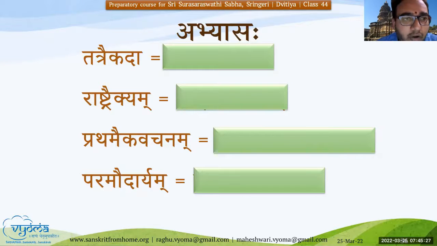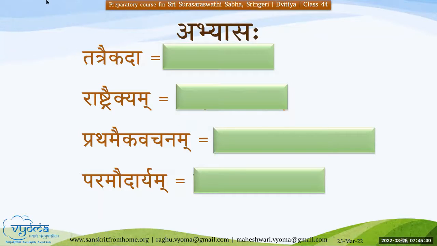Astu. All of you have written down answers for these. It was very simple and I gave more time. Prakash Mohini Bhagini, can you please answer these? Tatrekada, tatra yoge ekada. Rashtra adhik ekyam. Is it Ekyam?